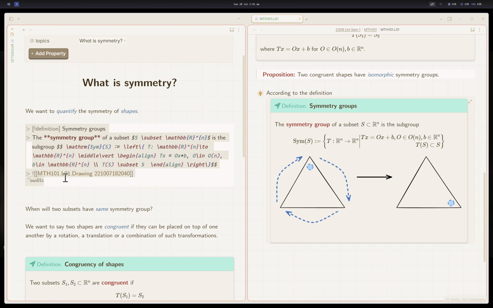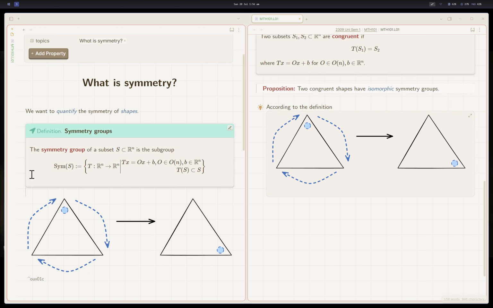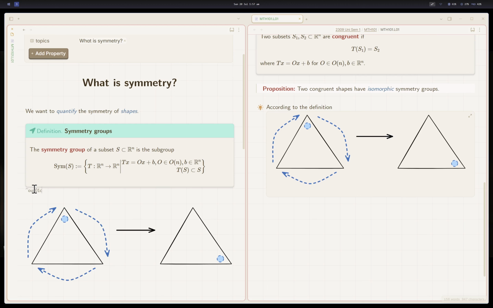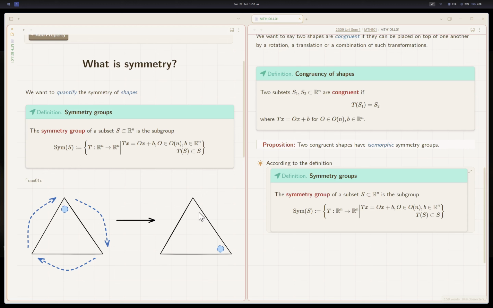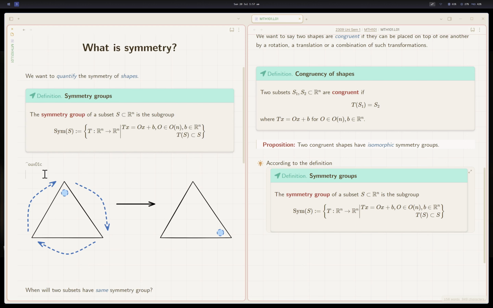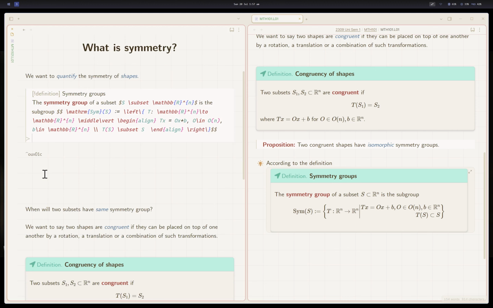If I don't want to show the image in the definition, I just keep this here and copy the block ID here. Then the definition box becomes slightly smaller. This will be more professional. But if I want the picture, but don't want it to be this big, I will tell you how to make pictures here.